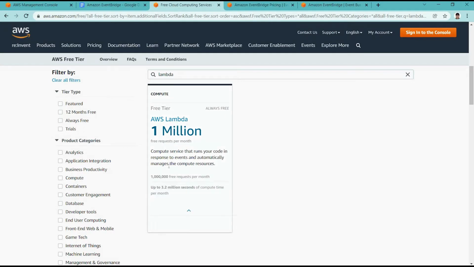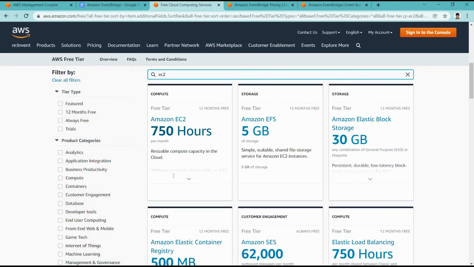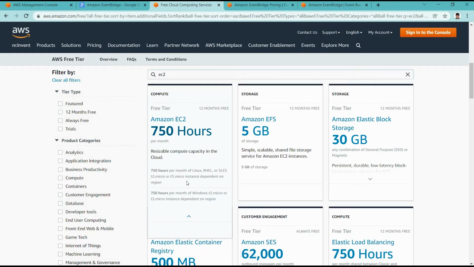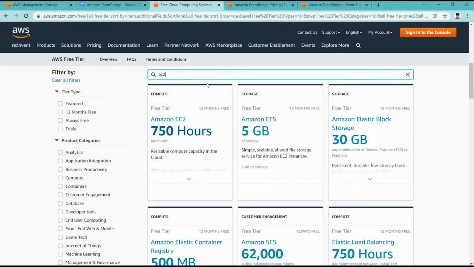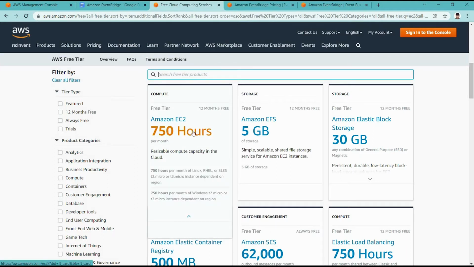So it will not cost you as long as you are in the free tier, up to 1 million requests per month or 3.2 million compute seconds per month. In the same way for EC2, T2 micro, and in some cases T3 micro, are covered under the free tier, so it will not cost you anything in that case.